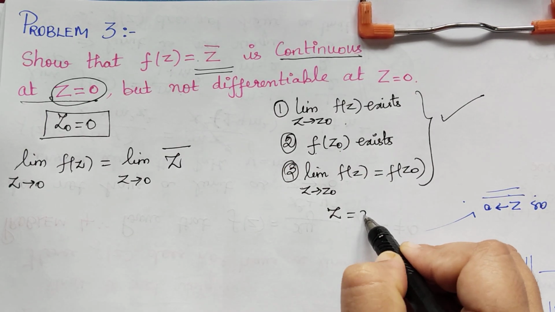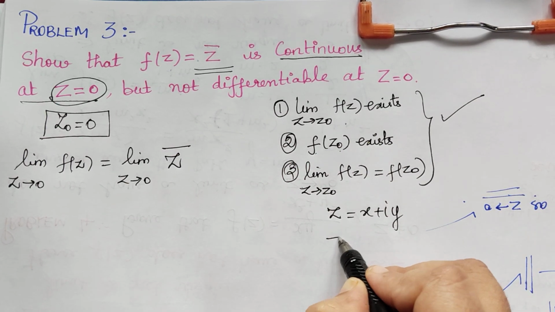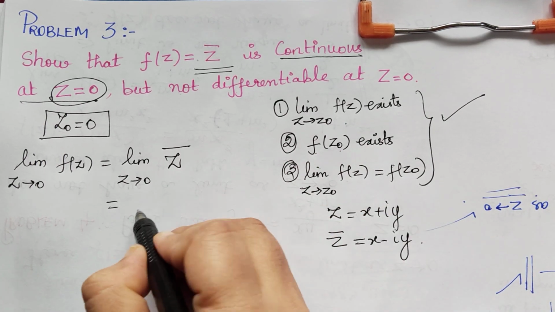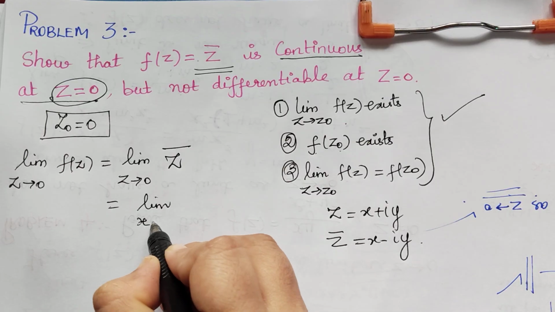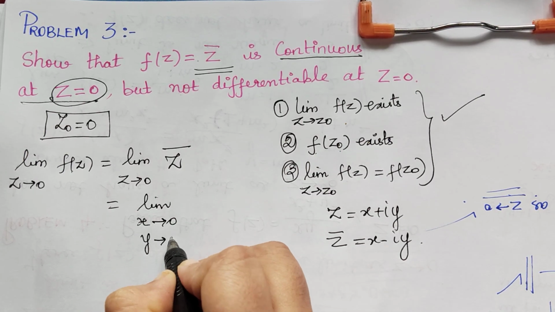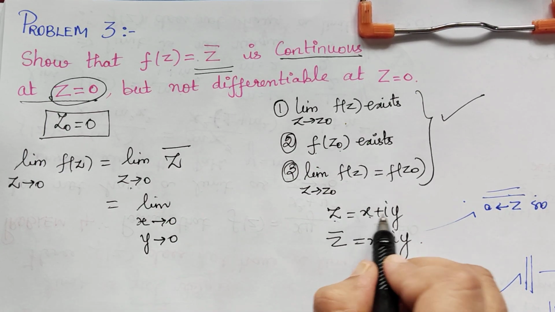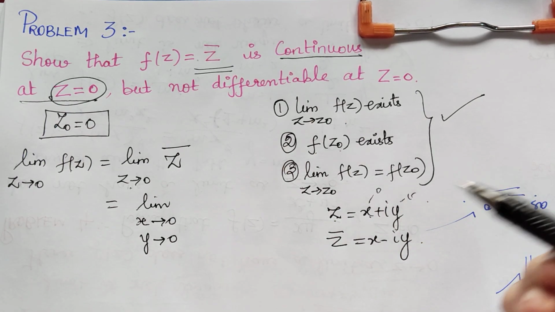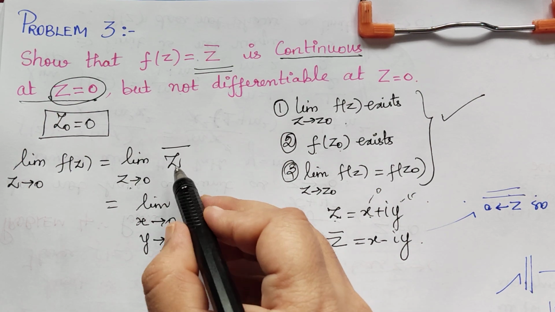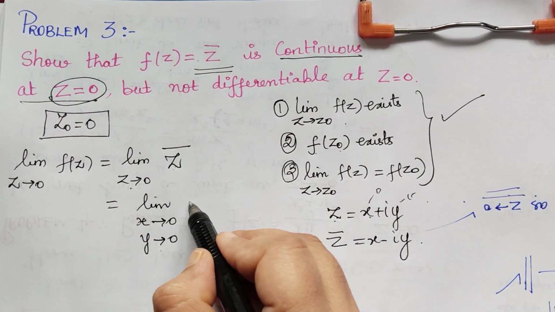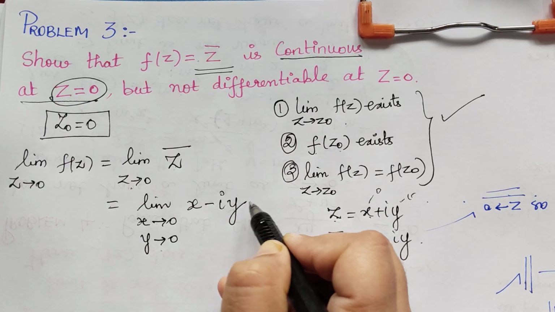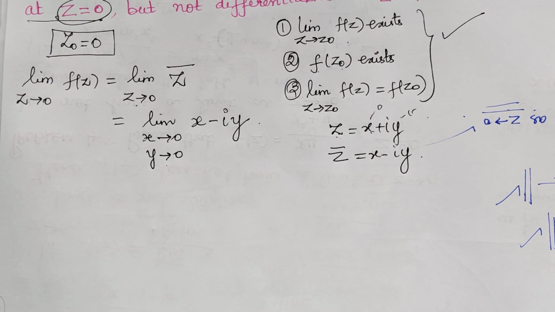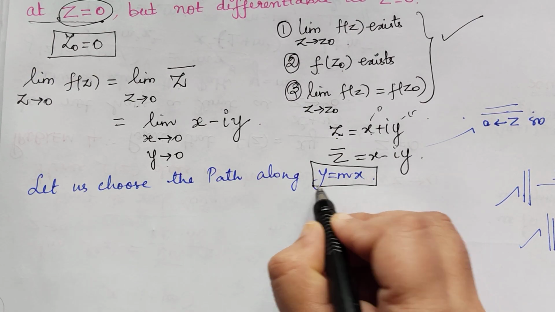So what is z bar? Actually we know that z is equal to x plus iy. Z bar is the conjugate of z, which is equal to x minus iy. And so now the limit also turns in terms of x and y, because as z tends to 0 and z is equal to x plus iy, x will tend to 0 and y will tend to 0. So we have written the limit in this form, and z bar is x minus iy. Now we have to choose a path in order to check the existence of this limit. So we are going to choose the path y is equal to mx.